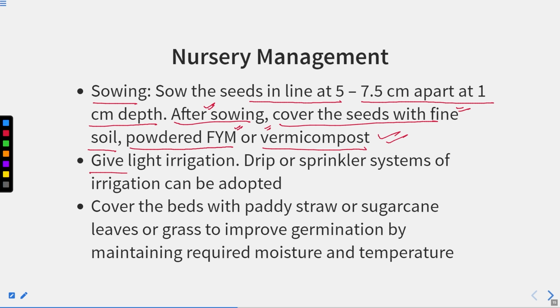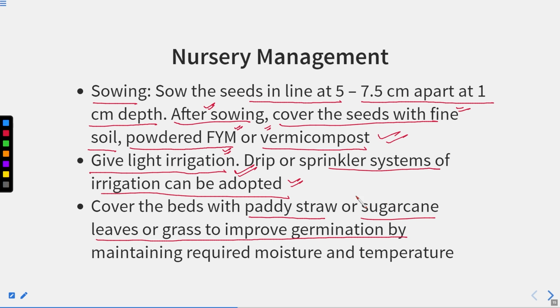Give light irrigation. So you can give a splash of water over there. So that is the light irrigation, and drip or sprinkler system of irrigation can be adopted here. Okay. For the light irrigation, either you can go for the drip or the sprinkler system of irrigation. Cover the beds with the paddy straw or the sugarcane leaves or the grass to improve the germination by maintaining required moisture and the temperature.